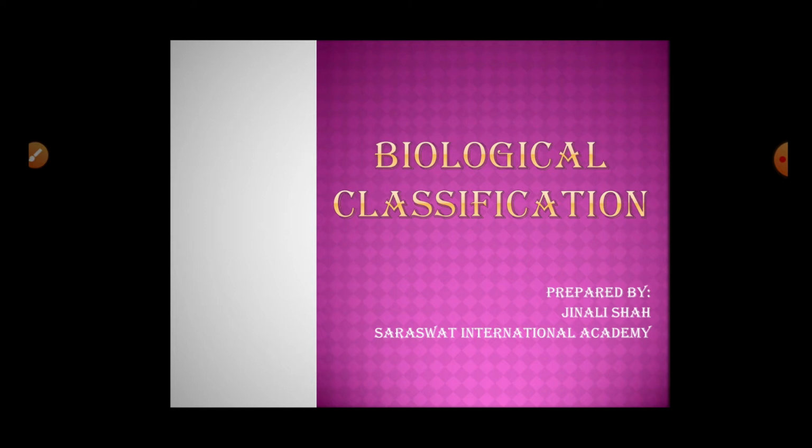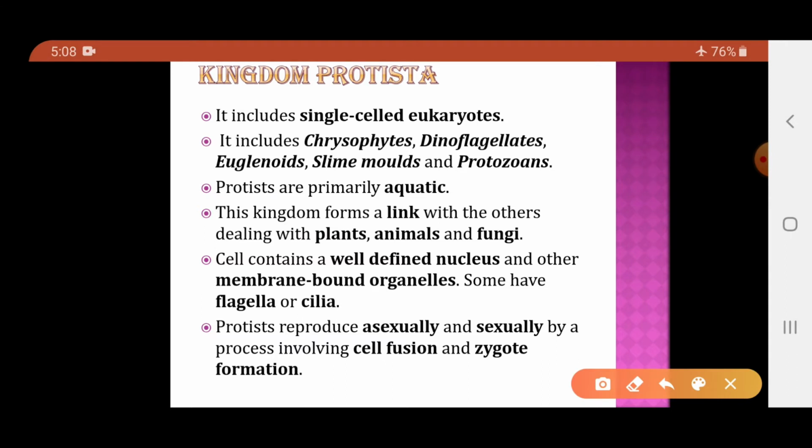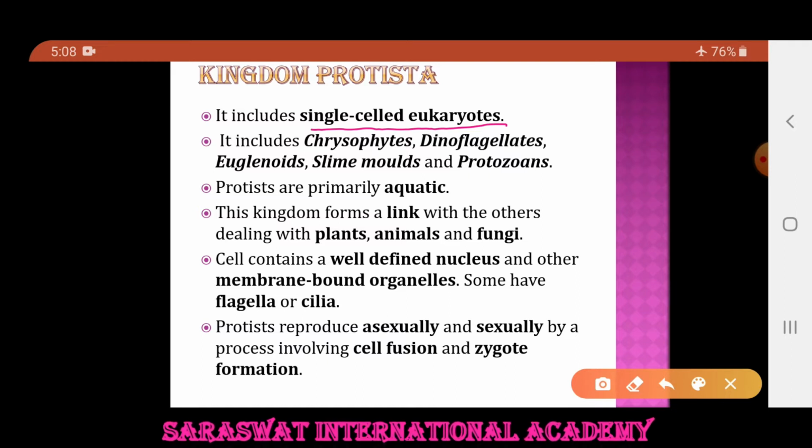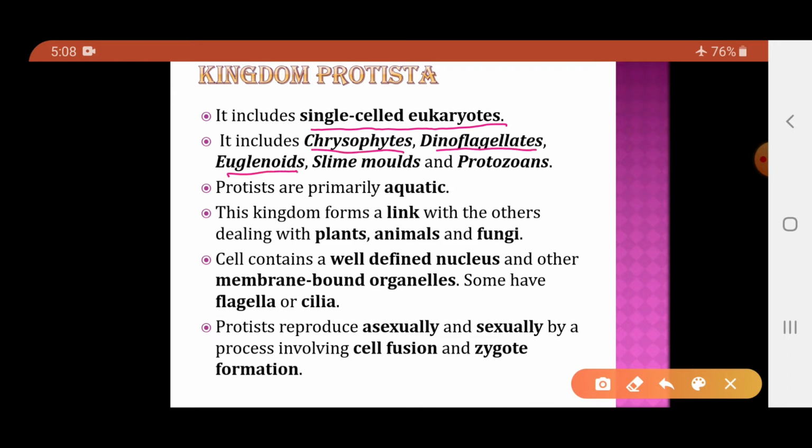In the last video we studied in detail the kingdom Monera. Today we will study in detail the kingdom Protista. Now, which organisms are included in the Protista kingdom? Basically it is a kingdom consisting of single-celled eukaryotic organisms. So those eukaryotic organisms which are single-celled will be placed in the kingdom Protista. This is further divided into 5 groups: chrysophytes, dinoflagellates, euglenoids, slime molds and protozoans.